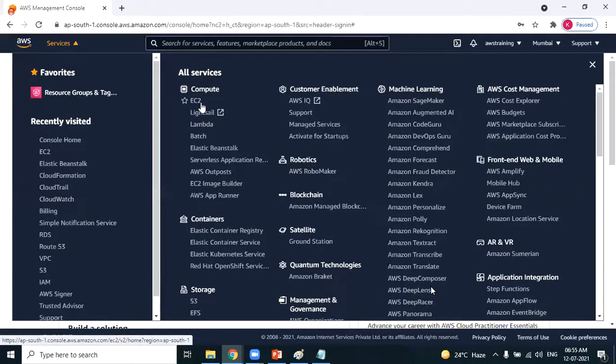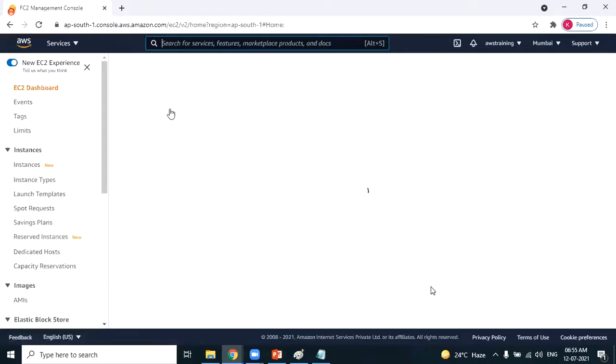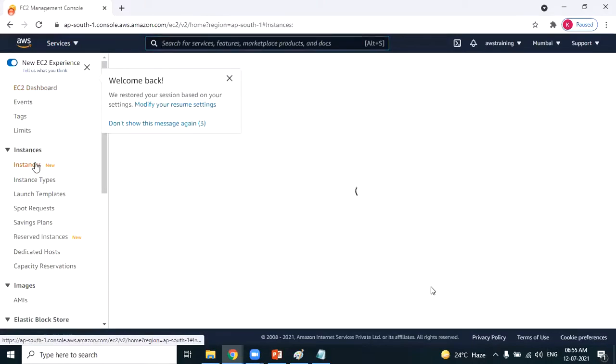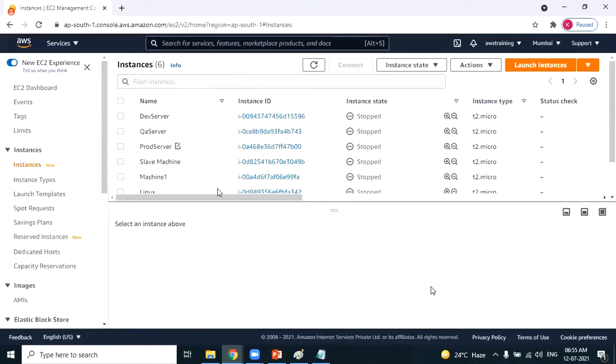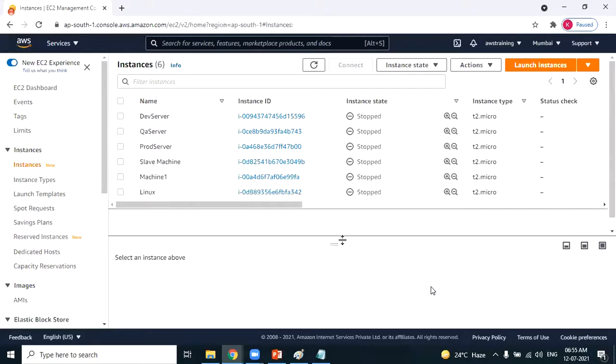Services, EC2, instances. Do not worry about my existing instances. How many instances are there? Please take a note of it. We have 6 instances. Fine.